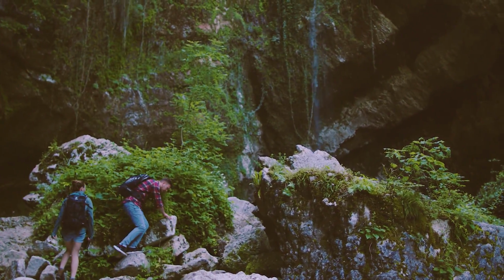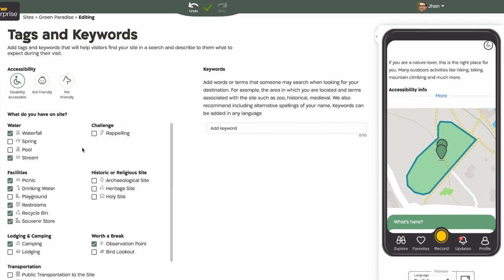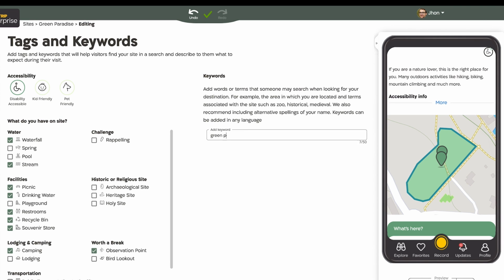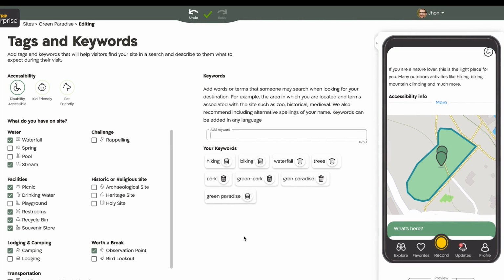Third, keywords. These will also not be visible to visitors at your site, but they help identify you to visitors using text searches. When coming up with keywords, think about the types of words your target visitor might be searching for in any language they're likely to use. Include your name and common misspellings of your name. Don't forget to include the attractions, activities, and content that you're known for. Keywords are not case sensitive, but you may want to include hyphenated and non-hyphenated variations.